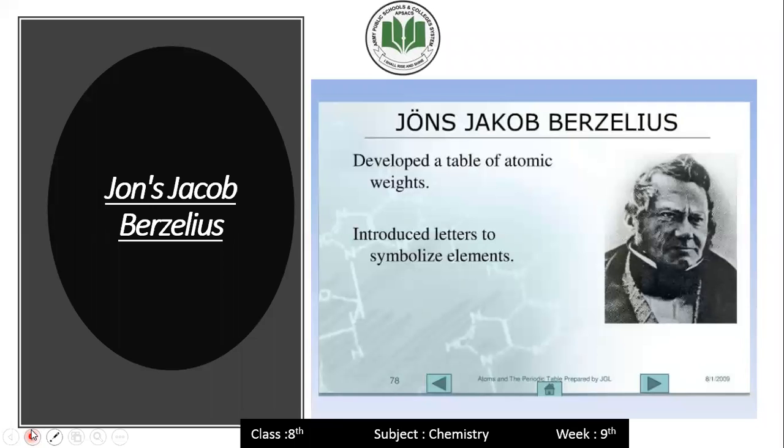The second scientist is John Jacob Berzelius. John Jacob Berzelius developed the table of atomic weights, and he introduced letters to symbolize elements. Yes, he is the scientist who introduced the symbols for the elements. Like hydrogen, the symbol of hydrogen is H, and the symbol of sodium is Na.